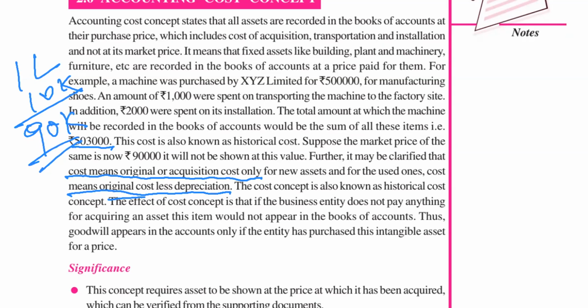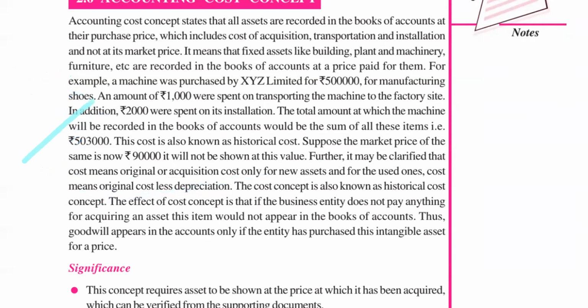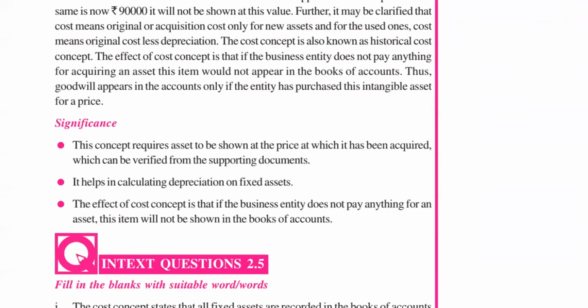And every year you charge depreciation on your asset and record the asset after charging depreciation also. Clear now? This is the cost concept. So what is the significance of this concept? First, this concept requires assets to be shown at the price at which they have been acquired, which can be verified from supporting documents.